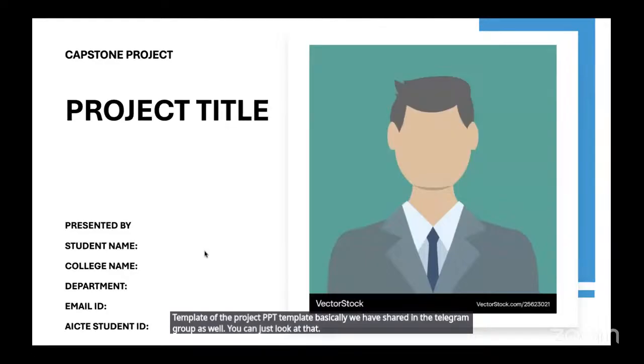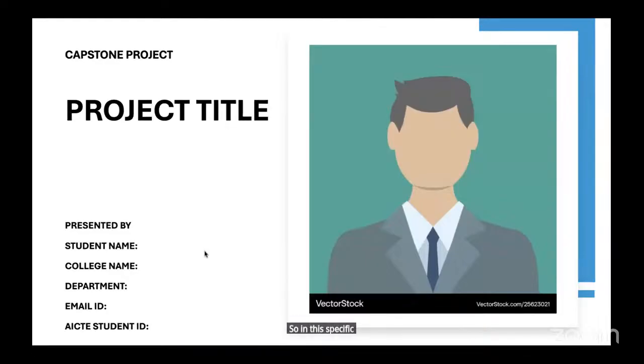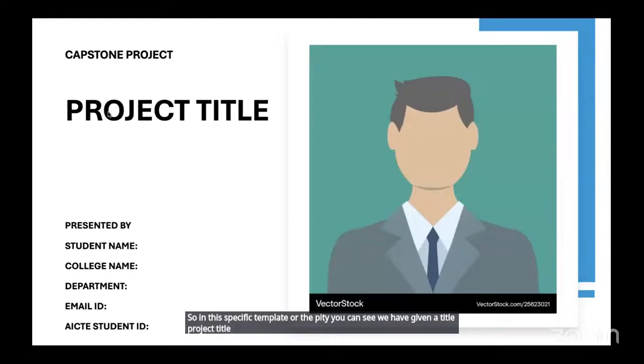In this template, you can see we have given a project title. You can add your project name or what kind of project it is, then presented by, and a few additional details such as student name, college name, department, email ID, and your AICTE student ID.